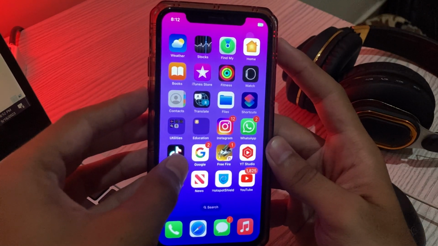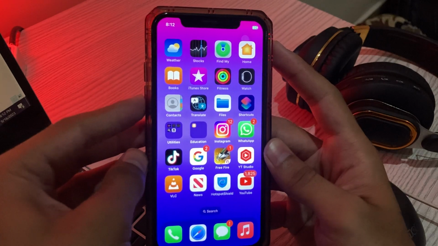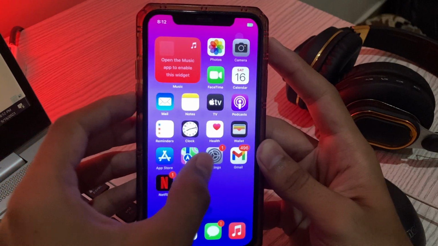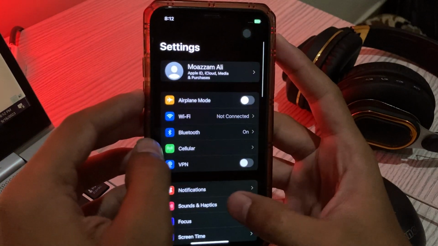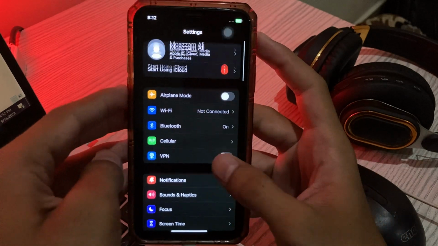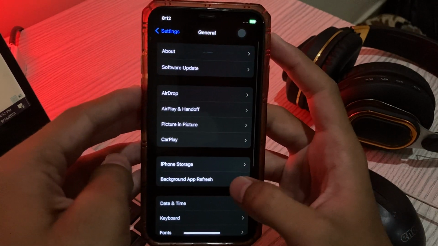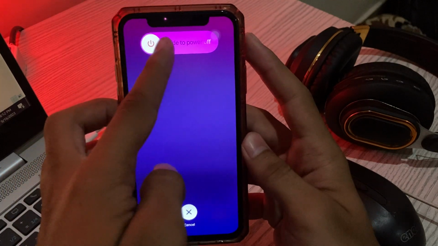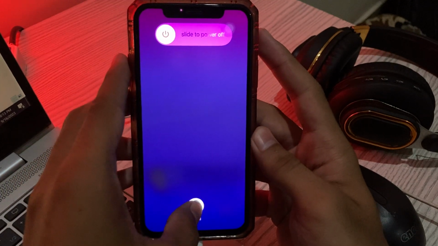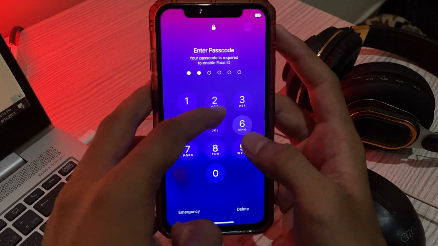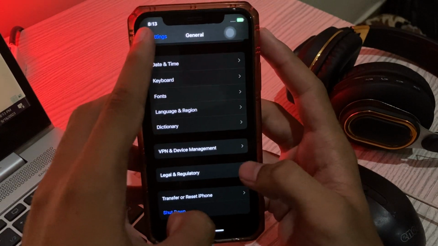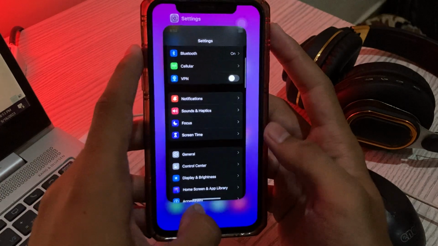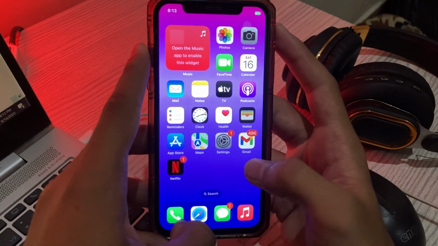Then our fourth solution is restart your iPhone. For restarting your iPhone, first you have to go to your settings, then scroll down and tap on general, again scroll down, now tap on shut down, shut down your iPhone and then restart it after 15 to 20 seconds later.